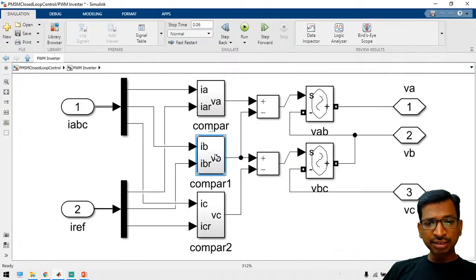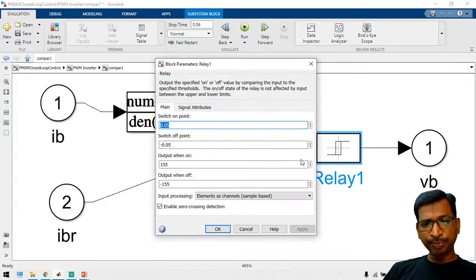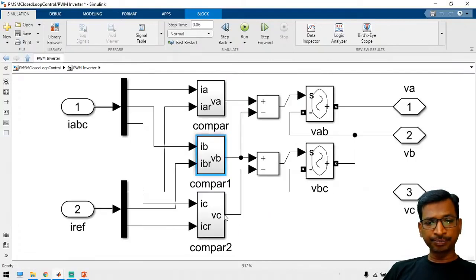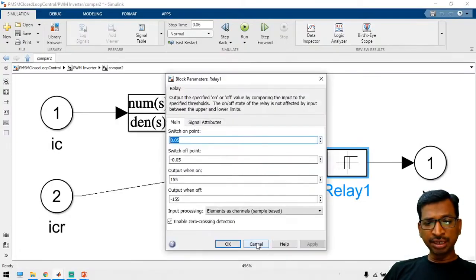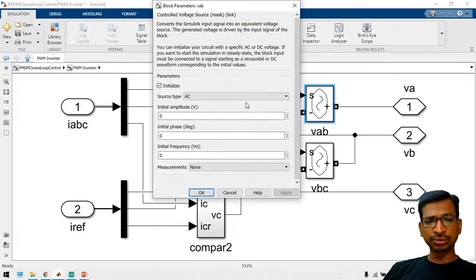And similarly for the second one, you just download this file from the portal and then you can use it for your research purpose. So like that you have to apply, right? This is the same range you have to generate. Now from this value, see here I just add these two things, then you can get a controlled voltage source. This is the controlled voltage source, right?